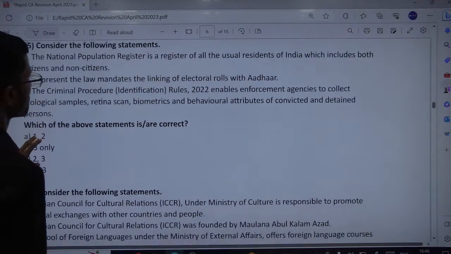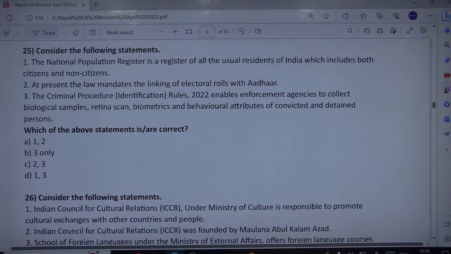Next is the National Population Register. NPR is a register of all the usual residents of India, which includes both citizens and non-citizens. At present, the law mandates the linking of electoral roll with Aadhaar, and the Criminal Procedure Rules 2022 enable enforcement agencies to collect biological samples, retina scan, biometrics and behavioral attributes of convicted and detained persons. So kindly read the statements and try to come up with the right answer.